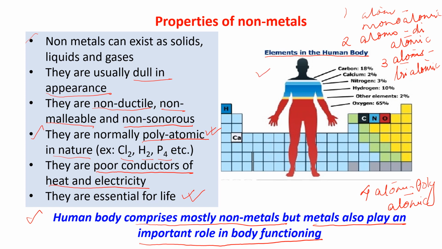Now, this is just for increasing your general knowledge. Carbon is required for the body. Calcium is required for the body. You know about it. Nitrogen is required for the body. Hydrogen is also required for the body. And other elements are present there. Oxygen, you know, that is required. So oxygen is 65%, other elements 2%, hydrogen 10%, nitrogen 3%, calcium 2% and carbon 18%. All these things are required in the body. This is just to increase your general knowledge.